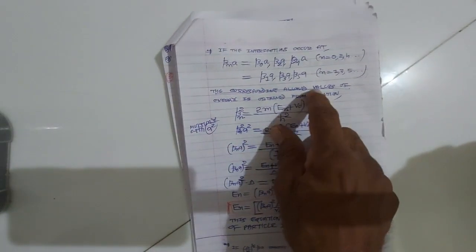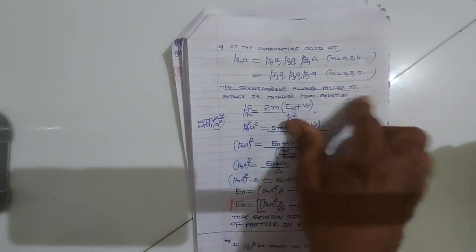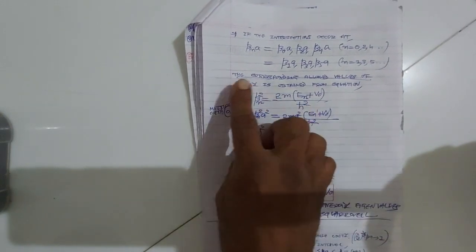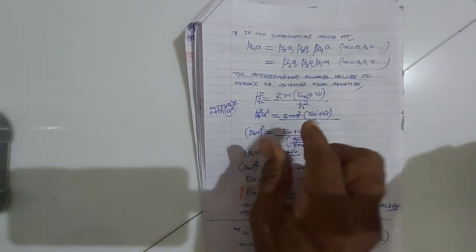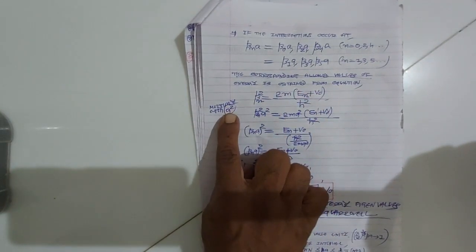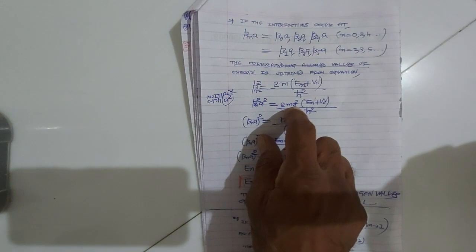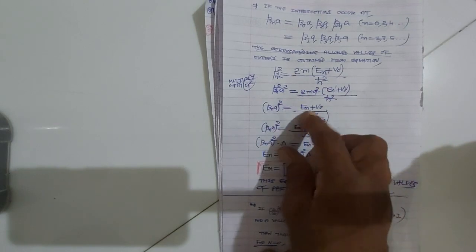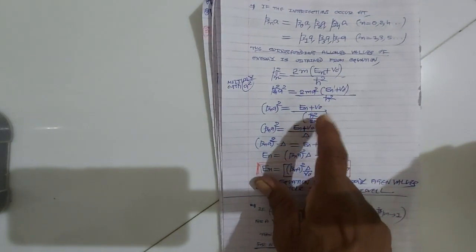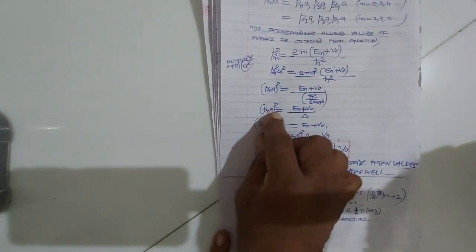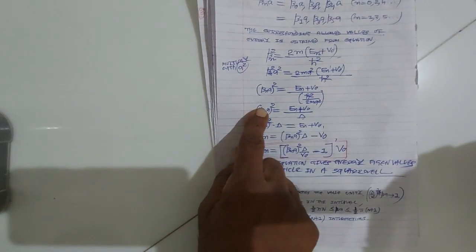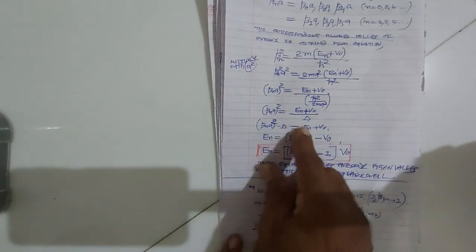Once again, the corresponding allowed values of energy are obtained from the equation of the constant beta square, defined by 2m (E plus V0) upon h cross square. Let us multiply both sides with a square. We get beta n square a square equal to 2m a square (En plus V0) upon h cross square, with 2m a square in the denominator. You know very well this h cross square upon 2m a square is called delta. So beta n a square into delta is En plus V0.